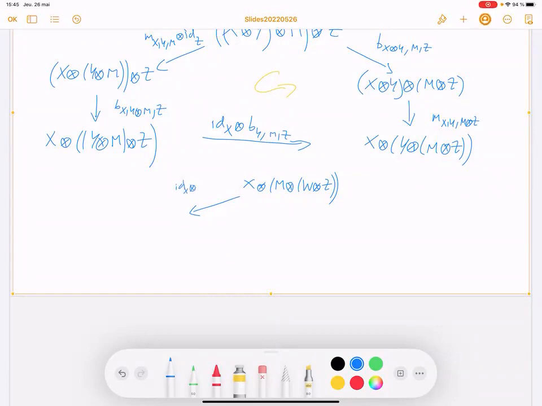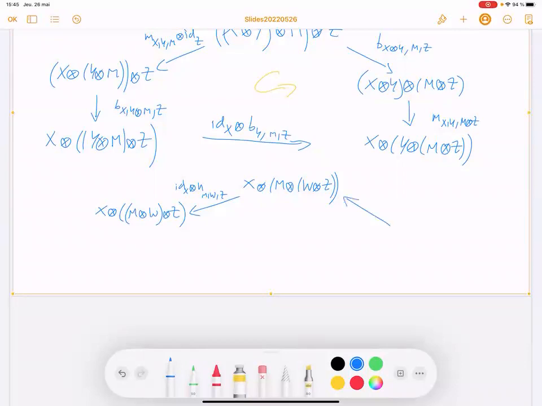So identity X tensor the right associativity constraint on M W Z, you get X tensor M tensor W tensor Z. Then, in fact, this diagram, you have to be careful because you have to change the orientation of the arrow here.